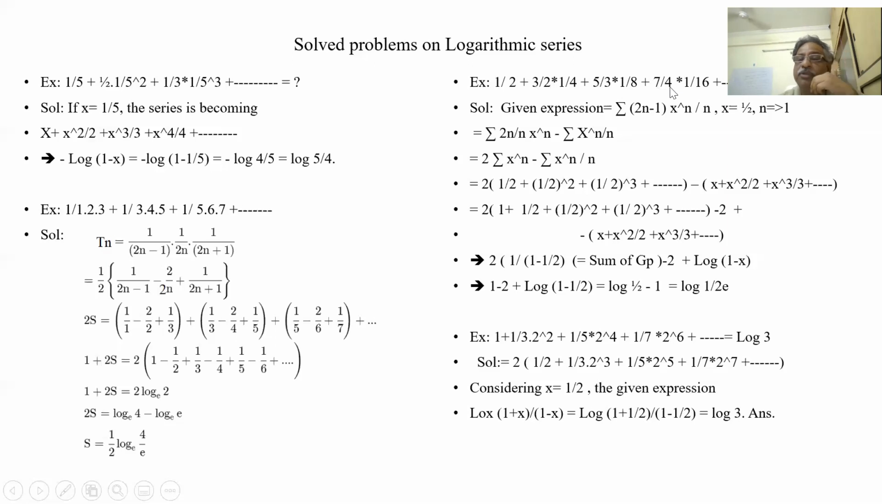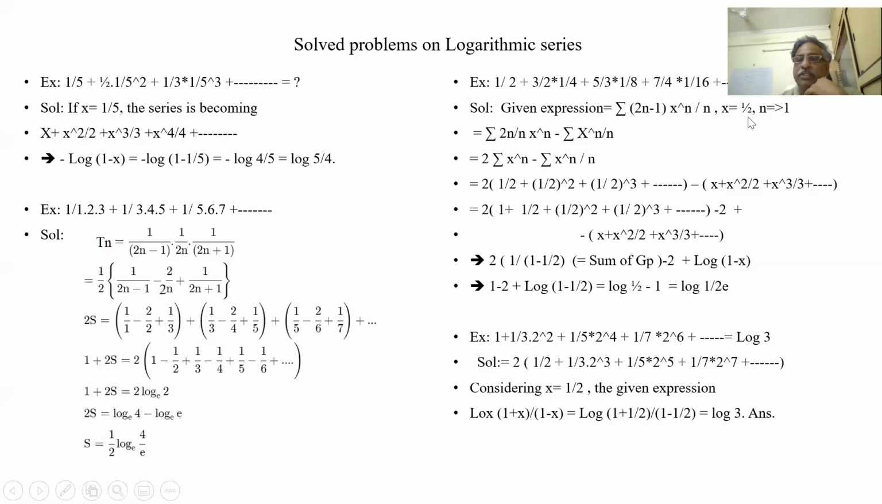If it is n plus 2, this becomes 4 plus 2, 6. No, 3 plus 2, 5. 2 plus 2, 4. So this is not n. This is 2n minus 1. 2n minus 1. 2 into 2, 4 minus 1, 3. 2 3s are 6 minus 1, 5. 2 4s are 8 minus 1, 7. So the nth term is 2n minus 1 by n into x to the power of n.